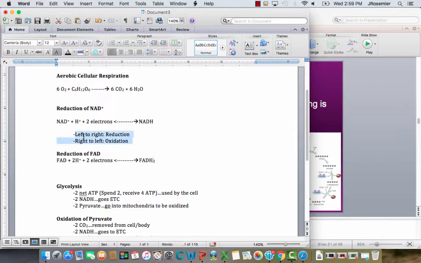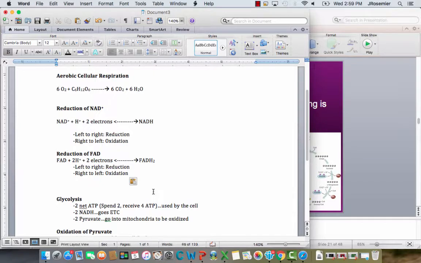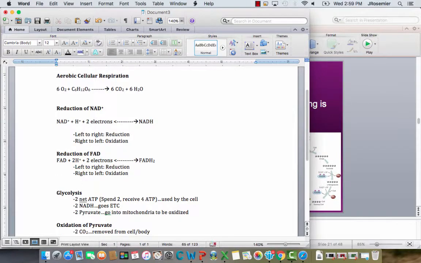Okay, so again, the idea here is the same as we saw with NADH. The left to right arrow is going to be reduction. We're loading these electrons onto FAD. We are reducing it. So left to right is reduction. Right to left is going to be oxidation. So it's very similar in that regard to what we saw before.